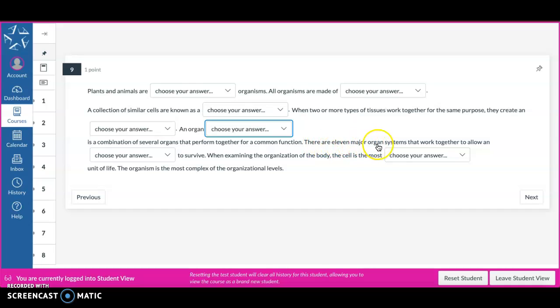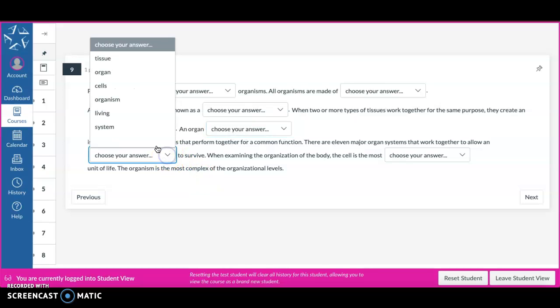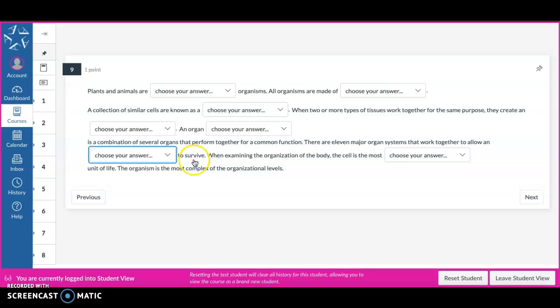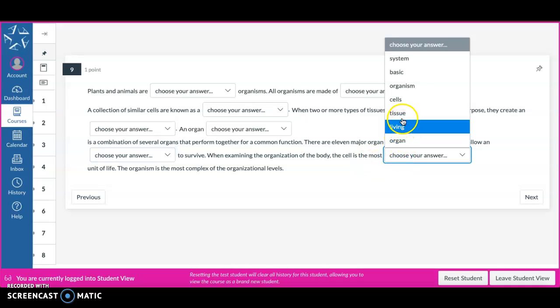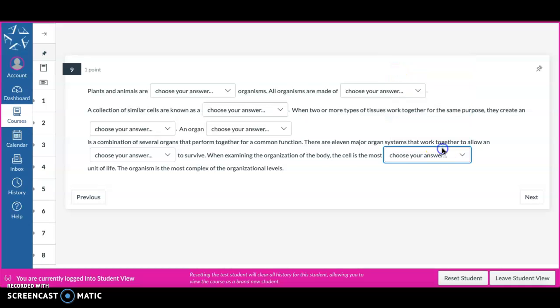There are 11 major organ systems that work together to allow an organism to survive. When examining the organization of the body, the cell is the most basic unit of life. The organism is the most complex of the organization levels.